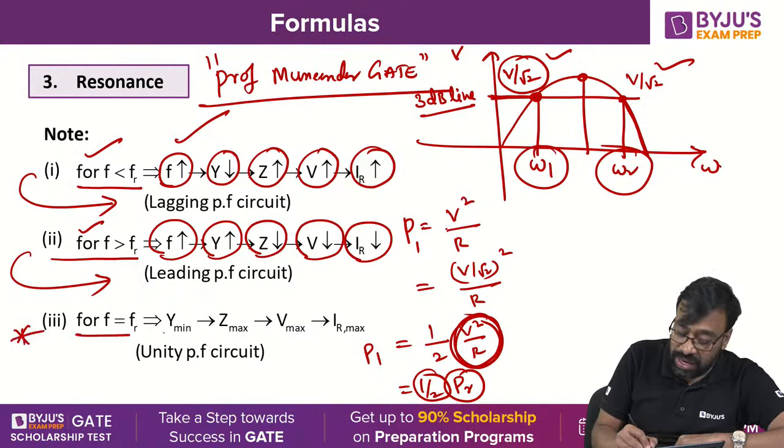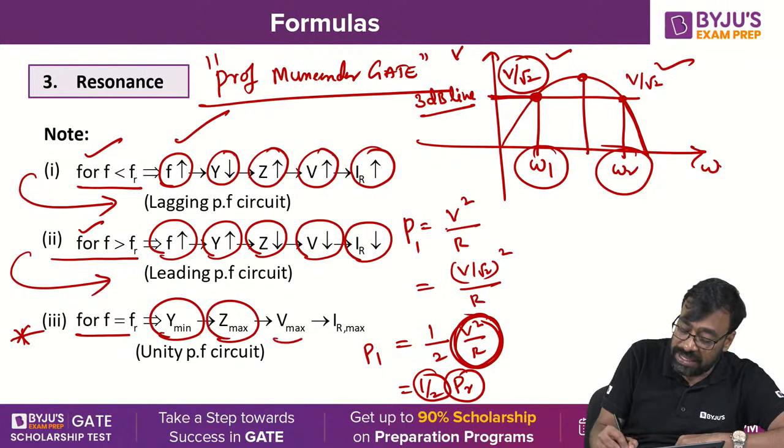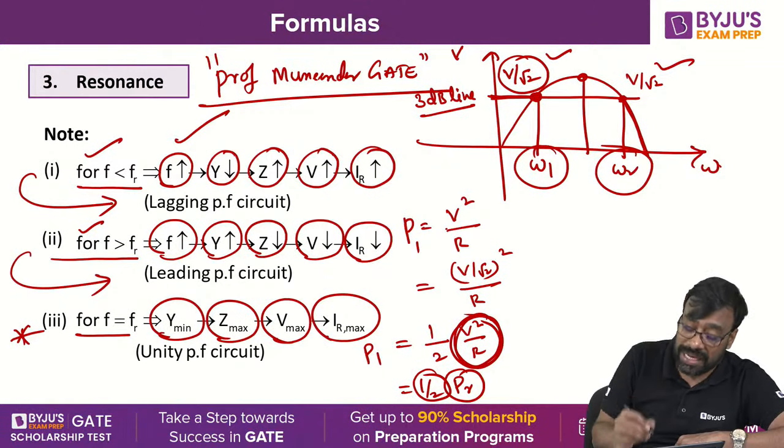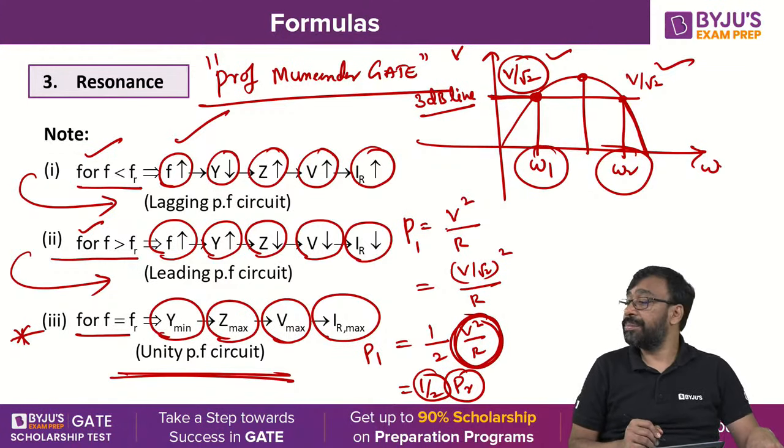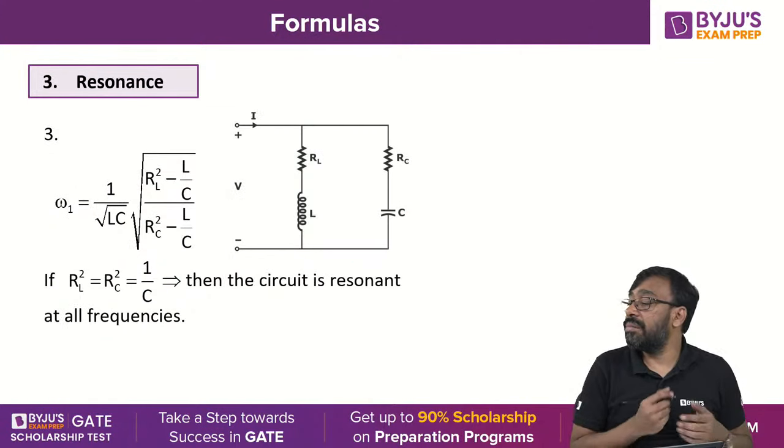Now, for F equal to Fr, admittance minimum, impedance maximum, voltage maximum, current through the resistor maximum, and the circuit is behaving like a unity power factor circuit. Got it, okay?